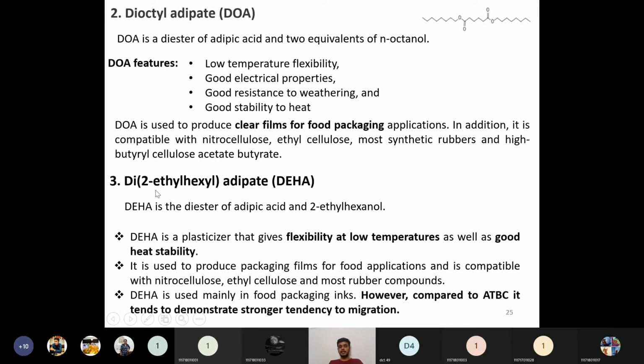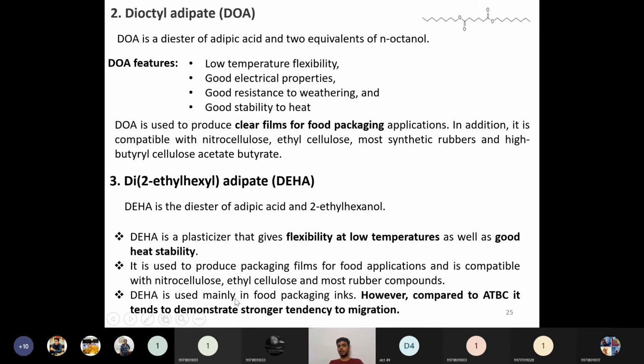The next one is di-2-ethyl hexyl adipate, popularly called DEHA. DEHA is also a diester of adipic acid and 2-ethyl hexanol. This DEHA is a plasticizer that gives flexibility at very low temperatures as well as good heat stability. It is used to produce packaging film for food applications and is compatible with nitrocellulose, ethyl cellulose, and most rubber compounds. So these are the various properties of DEHA.